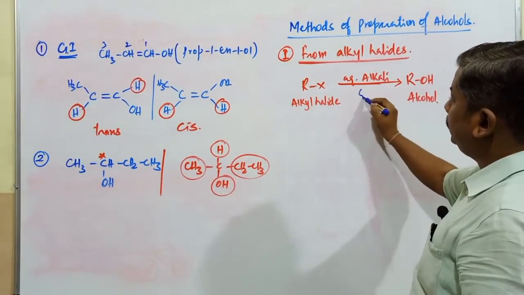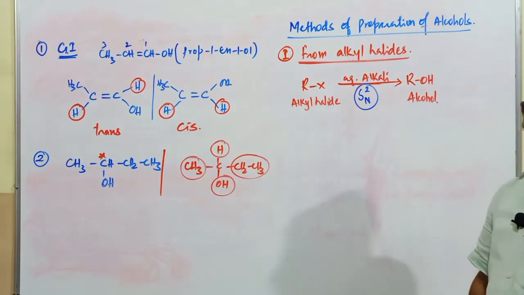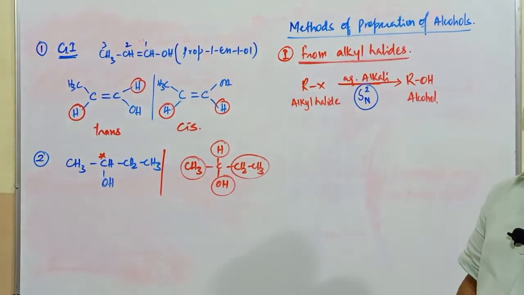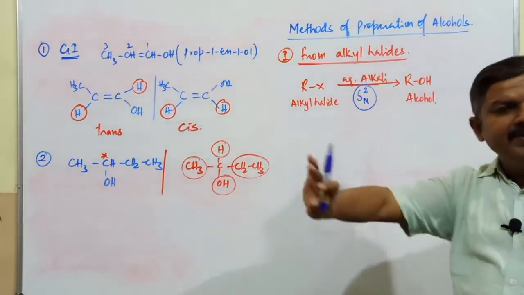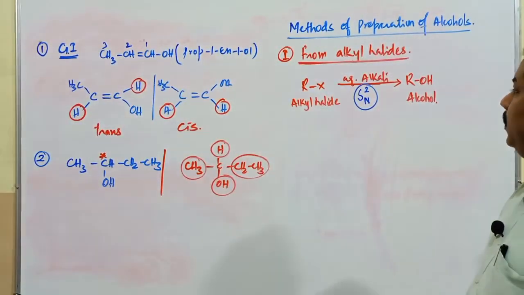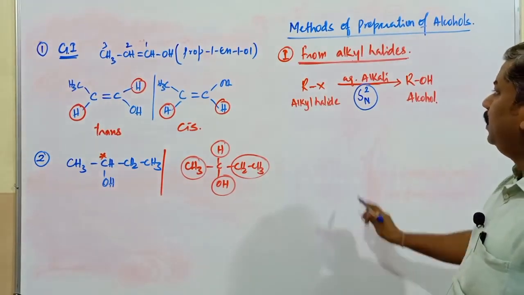What are the different types of aqueous alkali which are used in this reaction? Another important thing, in all these reactions, the SN2 mechanism takes place. SN2 mechanism means inversion of configuration takes place. Generally there is no formation of carbocation, no rearrangement. The SN2 mechanism is preferred in this conversion of alkyl halides into alcohols.